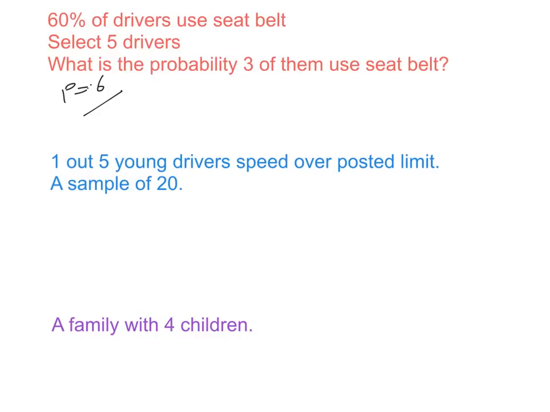The others are not using it, so automatically q will be 0.4. Selecting 5 drivers means this repeats 5 times, so n equals 5. The number of successes at the end I want to be 3, so I want the probability that x equals 3. Now I have n, p, and x.